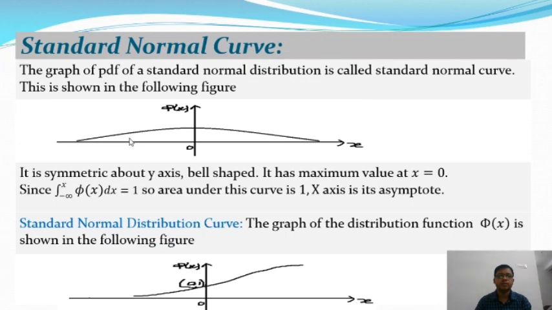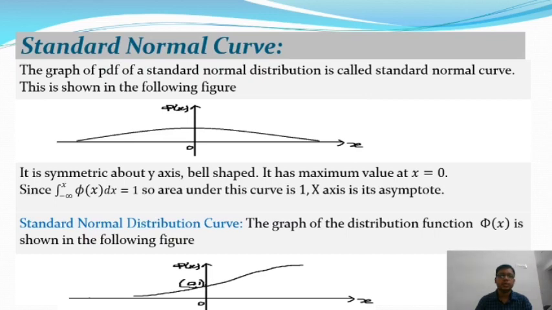In this slide we will talk about the standard normal curve. The graph of the probability density function of a standard normal distribution is called the standard normal curve, shown in the following figure. This curve is symmetric about the y-axis and bell shaped, and it has its maximum value at x equal to 0.